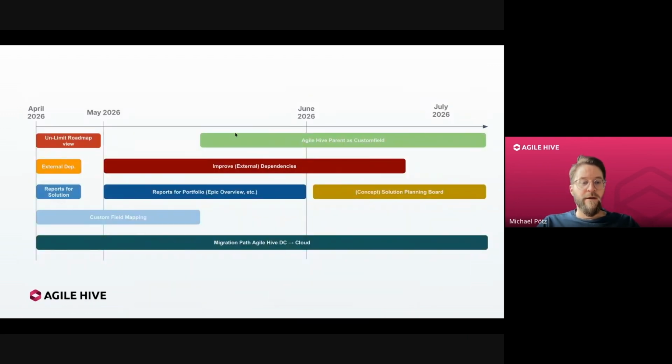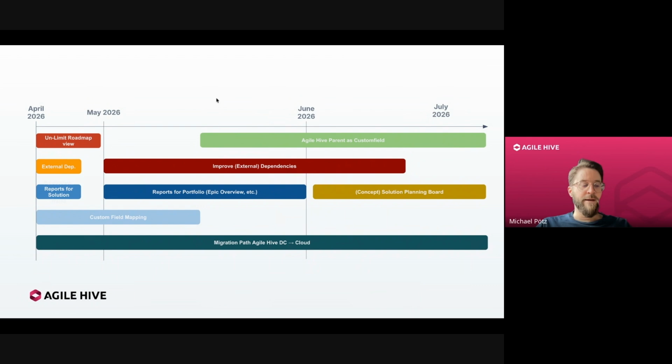As we just released the reports for solution, now we want to take the next step up and start working on the reports for the portfolio level. We are going to start here by implementing the epic overview, kind of like the PI overview for the other views, but just for epics.